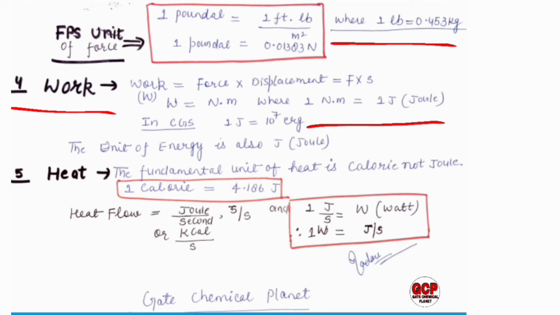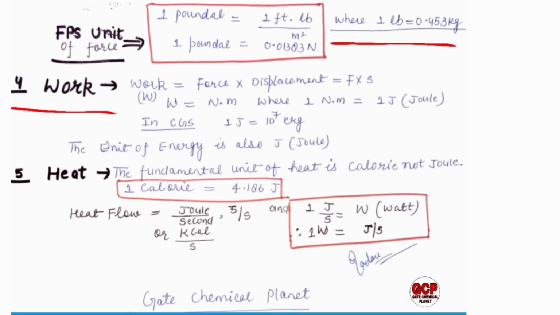In CGS, we can also write this unit. In CGS, we write 1 joule equals 10 to the power 7 erg. The unit of energy is also joule. So remember this thing. What is the unit of energy? The unit of energy is also taken in joules.